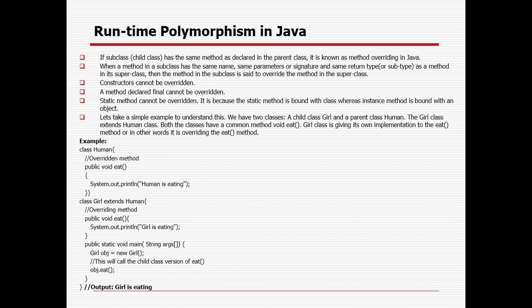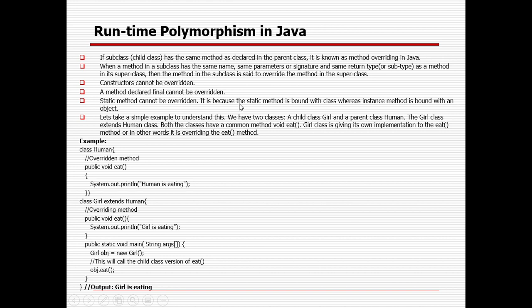When a method in a subclass has the same name, same parameter or signature, and same return type as a method in its superclass, then the subclass is said to override the method in the superclass. Please remember that. A final method cannot be overridden, and a static method cannot be overridden either, right?